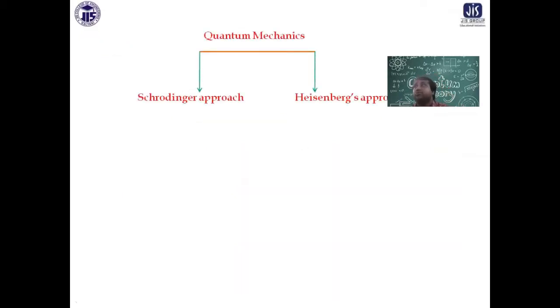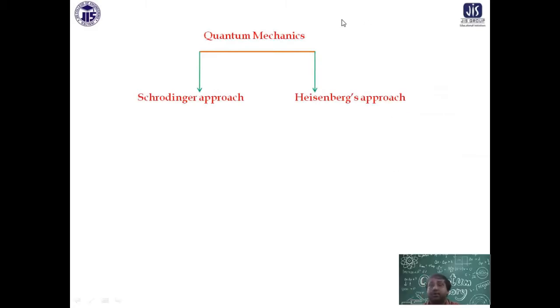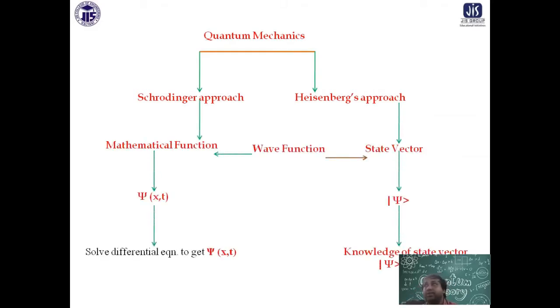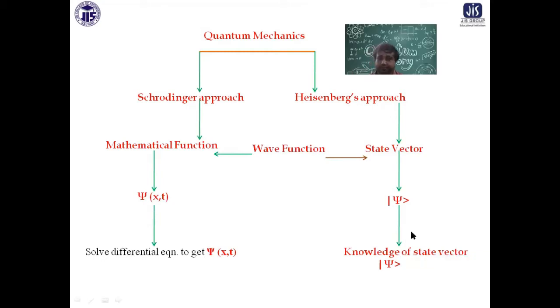There are two branches of quantum mechanics: the Schrodinger approach and the Heisenberg approach. The Schrodinger approach describes the wave function with a mathematical function, and in the Heisenberg approach, as you know today, the wave function is described by a state vector psi, called a ket vector. In quantum computation, the state vector representation is actually used. Now, the state vector is an element of a vector space.